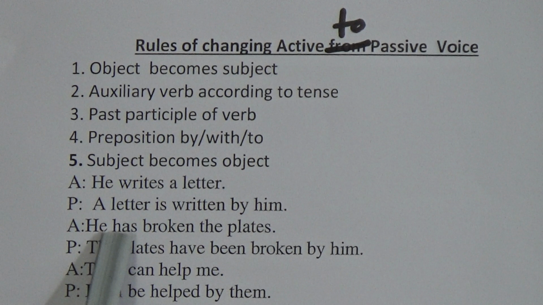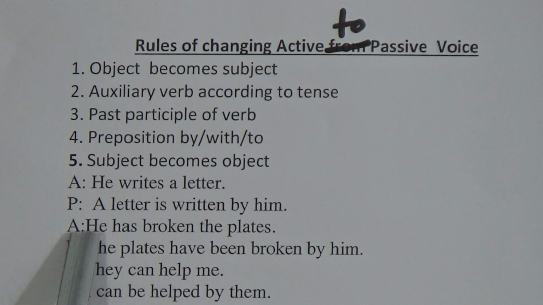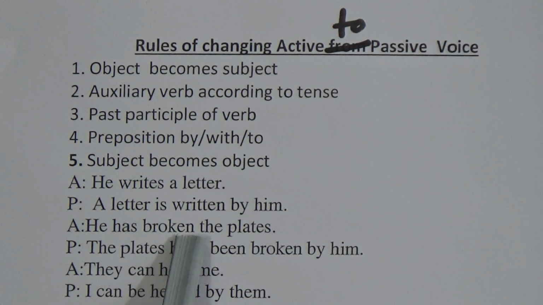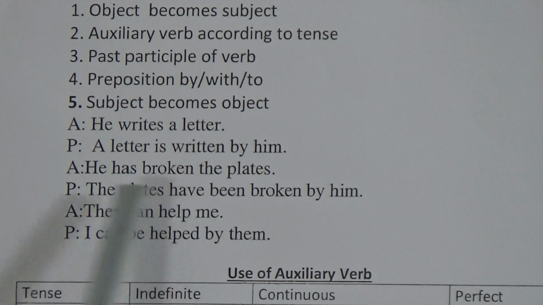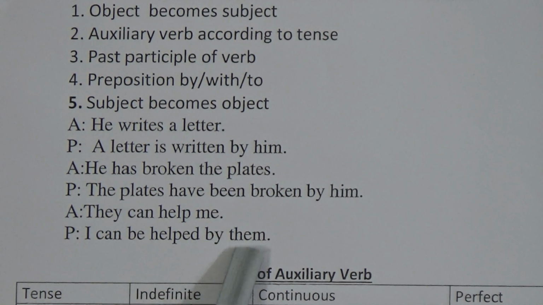Number 2, he has broken the plates. This is an example of present perfect tense. So here he is the subject, has broken is the verb, and the plates is the object of this sentence. So the plates have been broken by him. It will be the passive form of this sentence. Number 3, they can help me. We'll transform it: I can be helped by them.